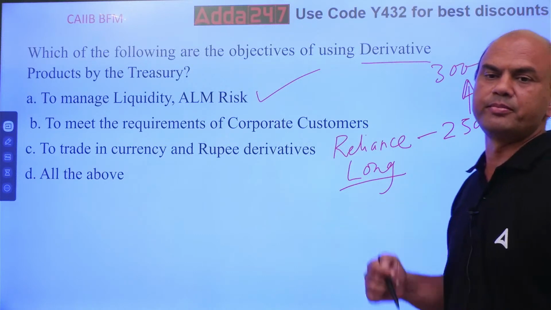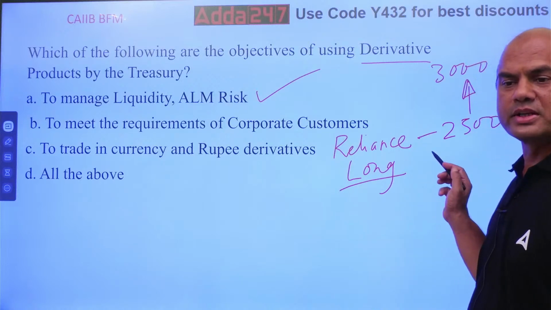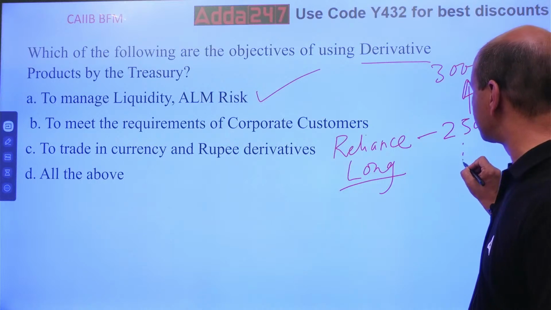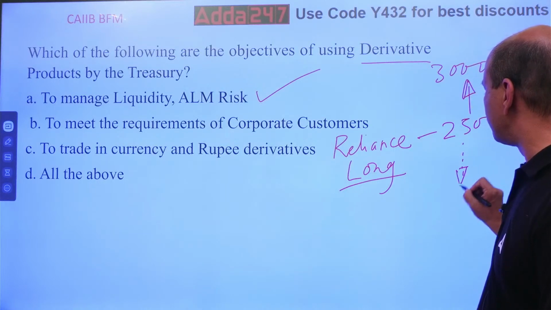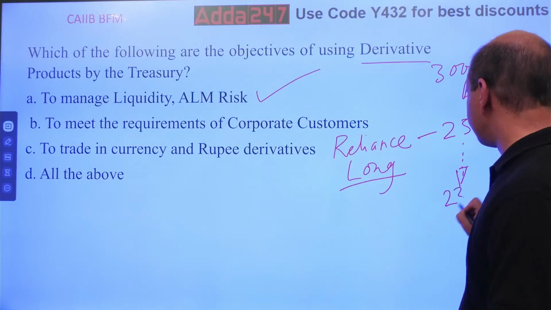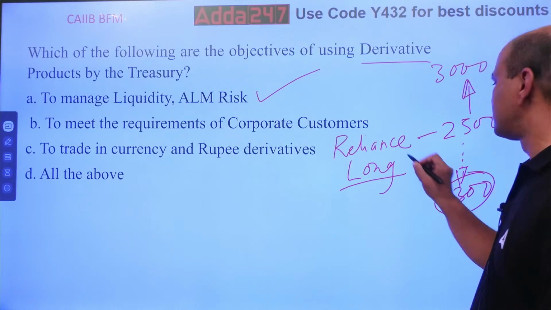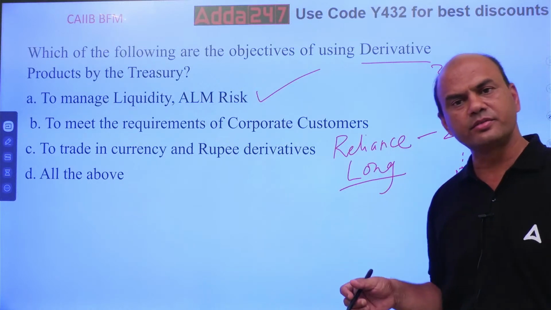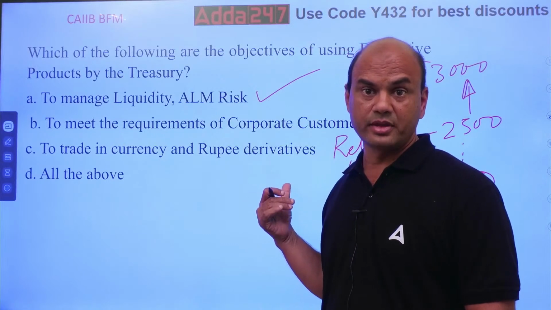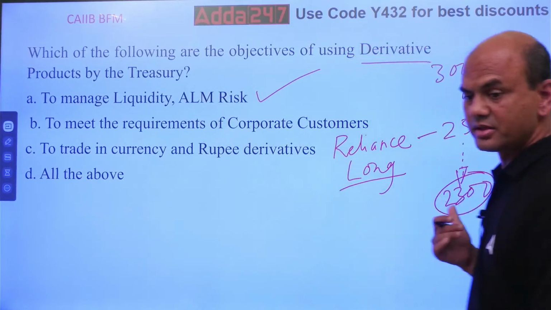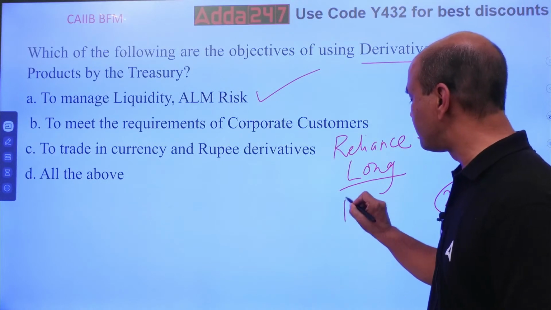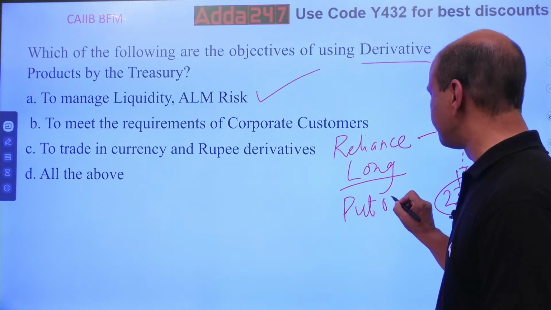Now there is a problem. Why have I bought this share? So that it goes up and I'll sell it. But tomorrow if it starts going down, then what? From 2500 it starts going down to 2300. I'm in a loss. My long position is gone. Now to cover this long position or this downside risk, I'll buy a derivative, or I'll buy a put option.